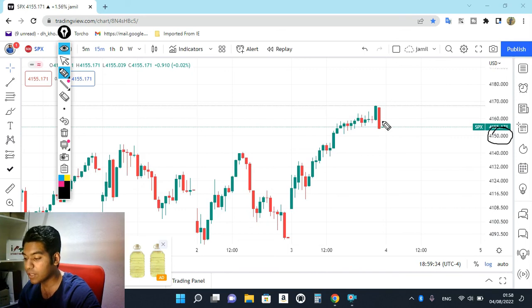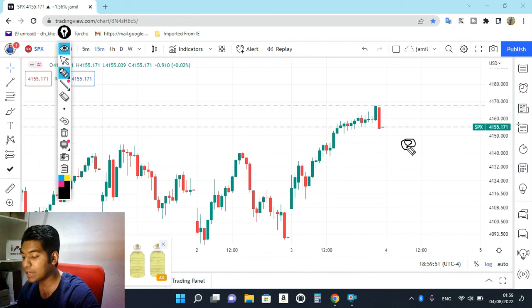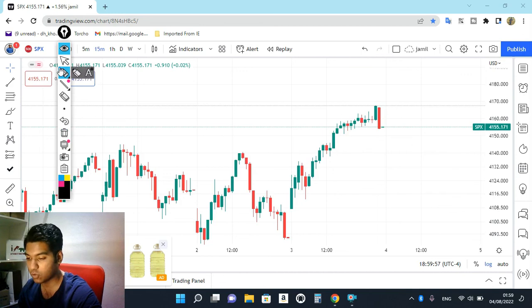Suppose after opening flat, as soon as it breaks, immediately we have to plan to buy. The place is going to be 4,160. After opening here, as soon as it breaks 4,160, immediately we are going to buy here. A 10 to 15 point stop loss, and that is going to be our target. In a similar case, if there is any gap down, any negative candle within 5 minutes, we can try to sell here, and it can become panic selling for tomorrow. So I hope you understand all of these points, friends.